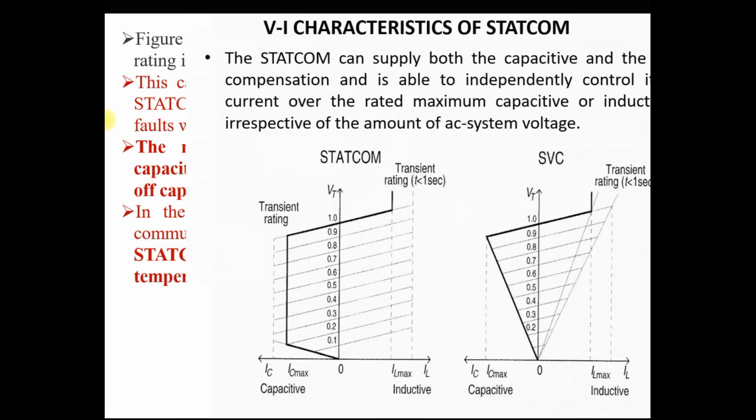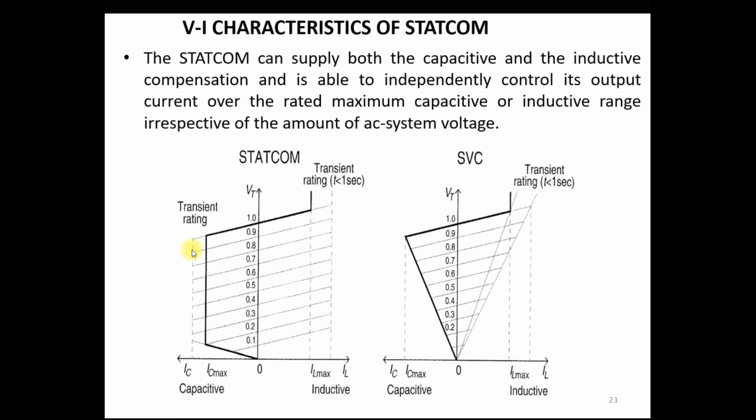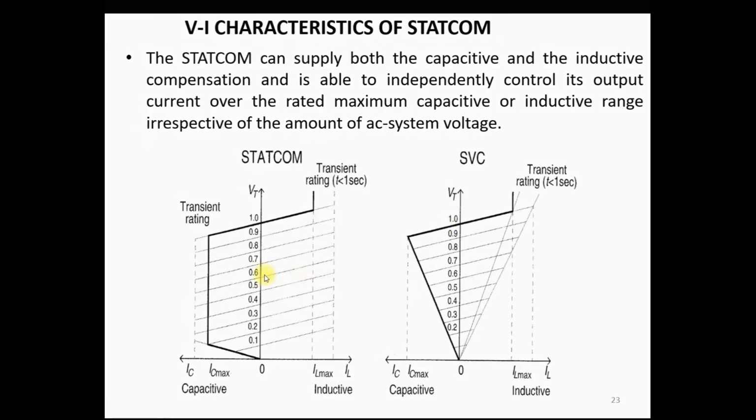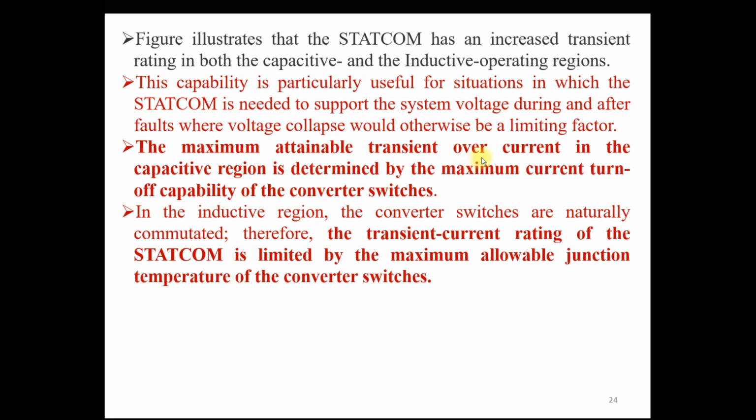So you can see in this characteristic of the STATCOM, for a short period of time the transient rating is provided in the capacitive mode as well as in the inductive mode. This transient rating becomes higher than the SVC transient rating, and the maximum transient rating provided by the STATCOM in the capacitive region is determined by the maximum current turn-off capability of the converter switches. So that depends upon the current rating of the GTO and IGBT. And in the inductive region, the converter switches are naturally commutated.